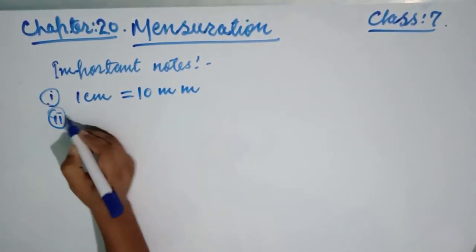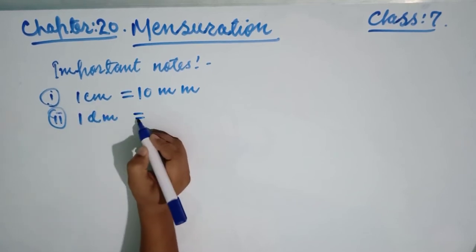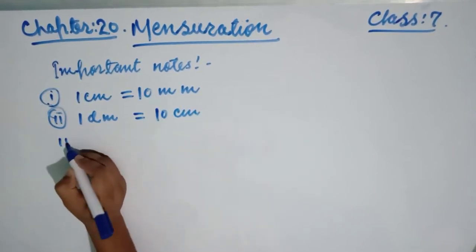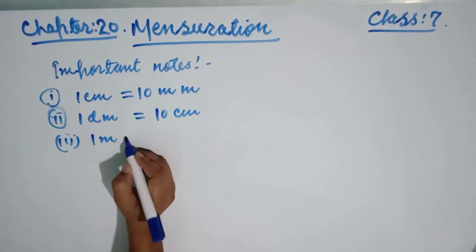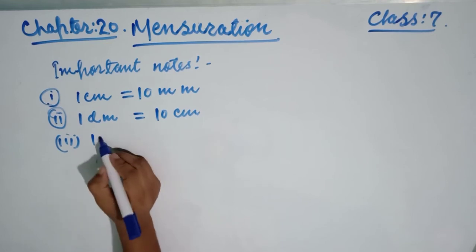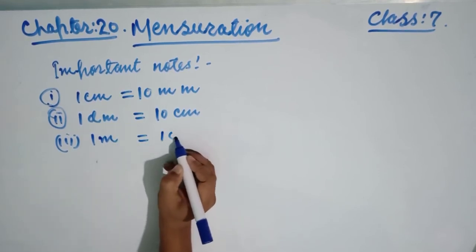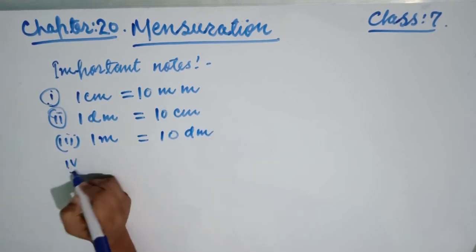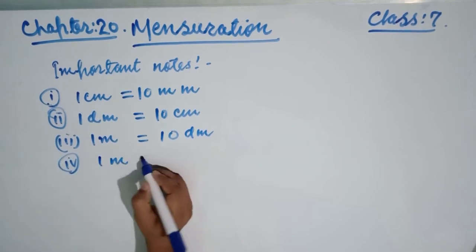Okay, now the next point: 1 decimeter is equal to 10 centimeters. Now the third one: 1 meter is equal to 10 decimeters. Now the fourth one: 1 meter is equal to how many centimeters?